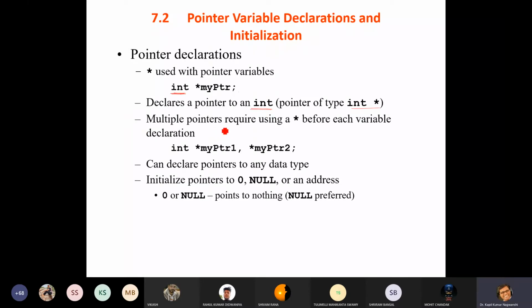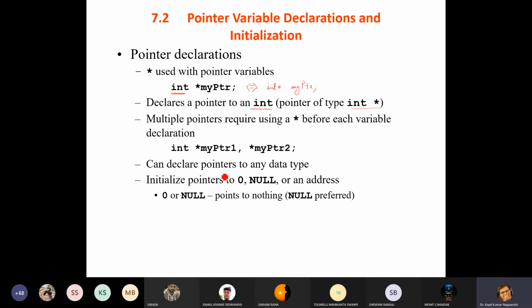Multiple pointers you can declare using a star before each variable. Okay, here this statement is equivalent to integer star my pointer. Both are equivalent. Okay, but here because you want to declare each and everything as a pointer, you need to write like this.